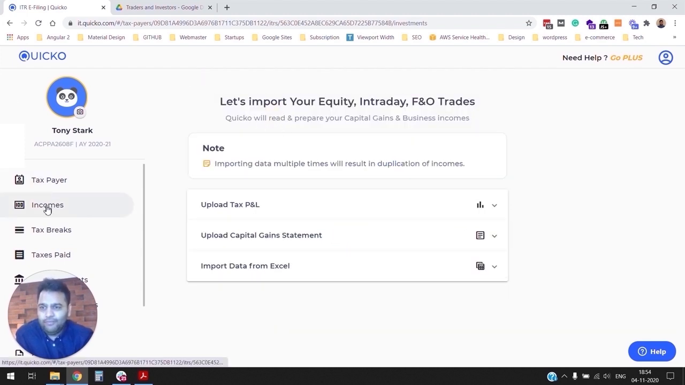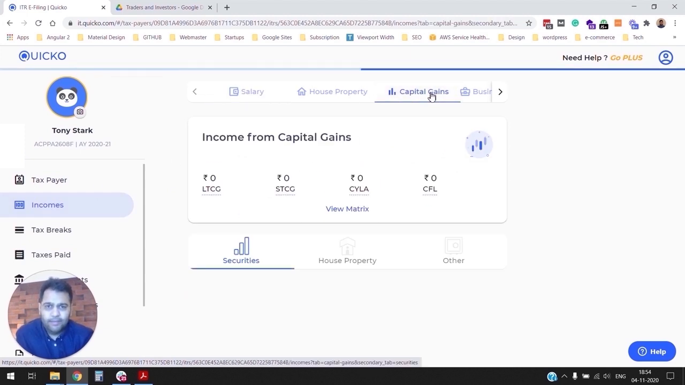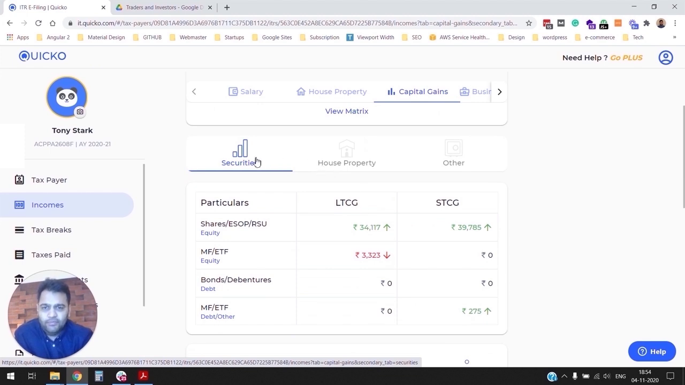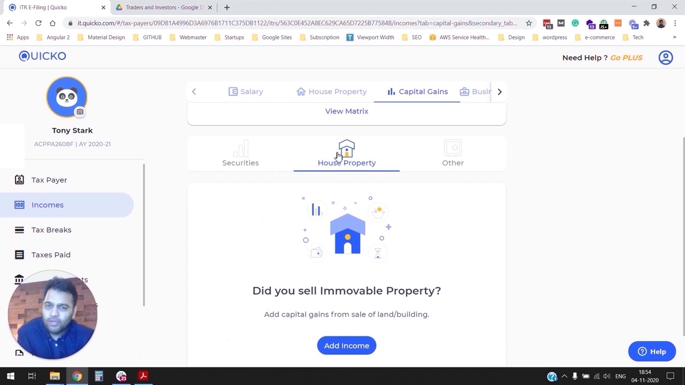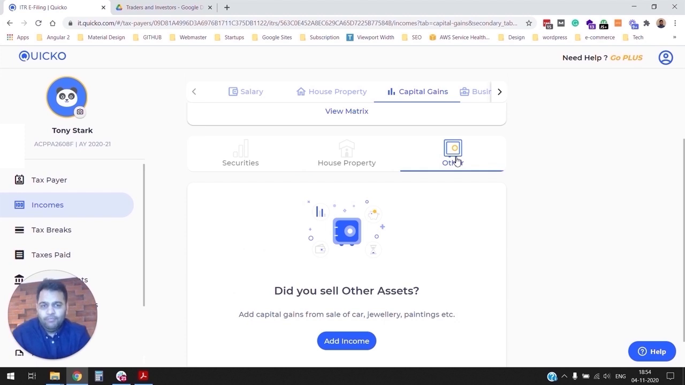So let's quickly navigate back to incomes and head to capital gains. As you can see here, apart from securities capital gains, there are other types of capital gains as well. If you have sold a house property or ancestral land, you may have capital gains from house property. You also have capital gains arising from the sale of other assets. A lot of you might end up seeing, when you import through Zerodha, some other capital gains. So don't be confused.